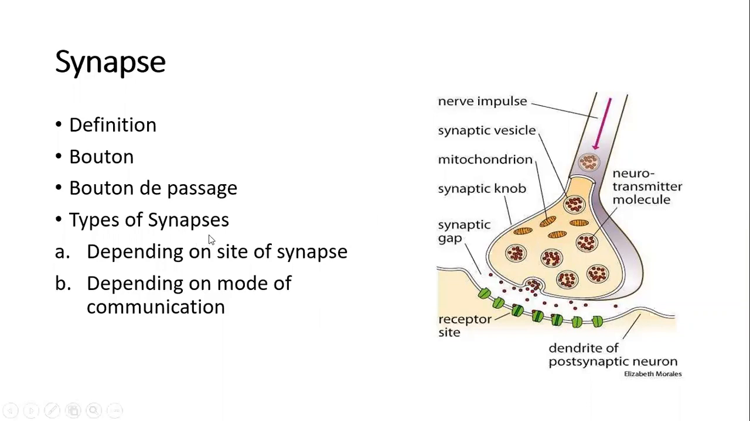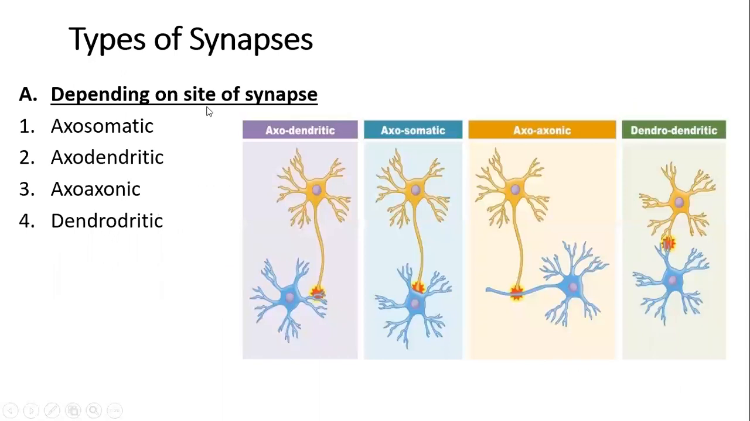Types of synapse. This is a very important topic and it is commonly given as an SAQ in the written examination by the University of Health Sciences and other university examinations too. So we divide the synapse on the basis of site and on mode of communication. Depending on the site of synapse, we have at least recognized 4 types of synapses: axosomatic, axodendritic, axoaxonic, and dendrodendritic.